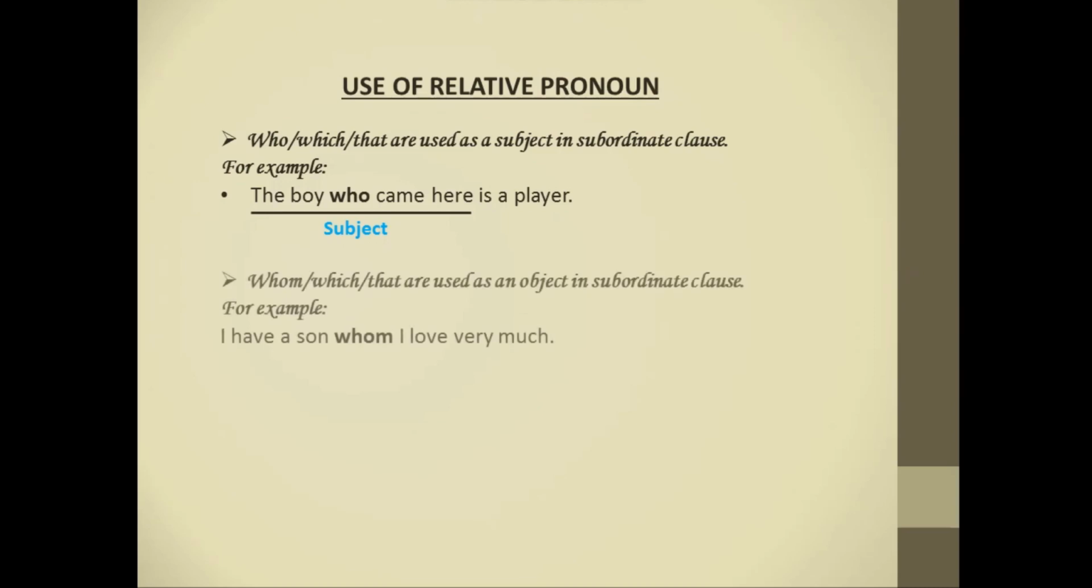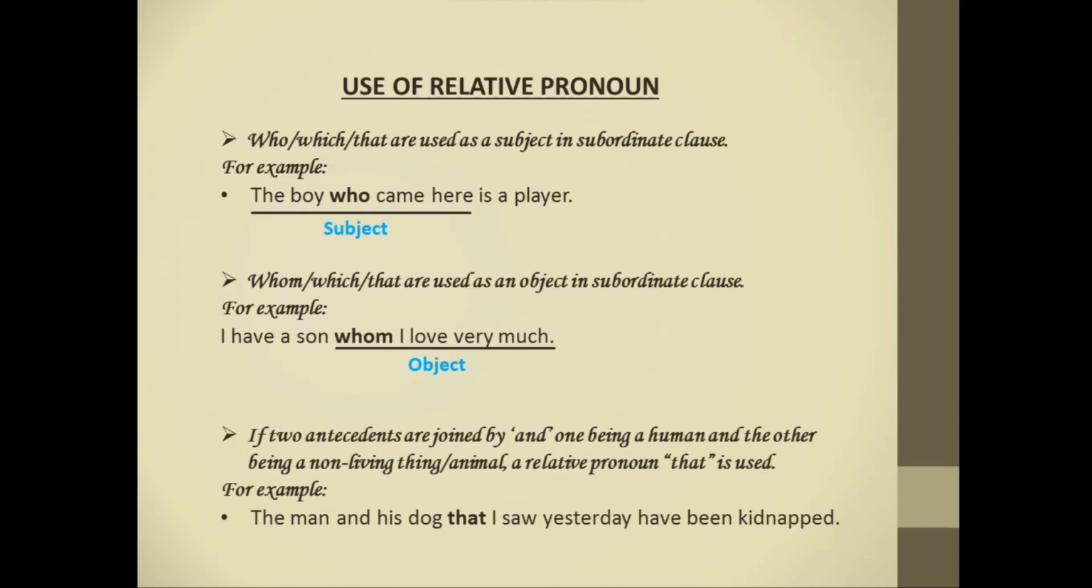Next, whom, which, that are used as an object in subordinate clause. For example, I have a son whom I love very much. Here, whom is used as an object in subordinate clause. Next, if two antecedents are joined by and, one being a human and the other being a non-living thing or animal, the relative pronoun that is used. For example, the man and his dog that I saw yesterday have been kidnapped.